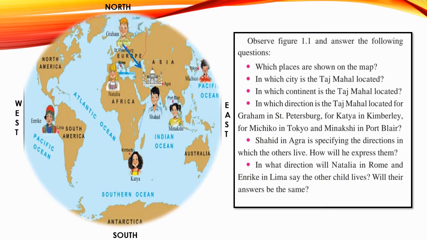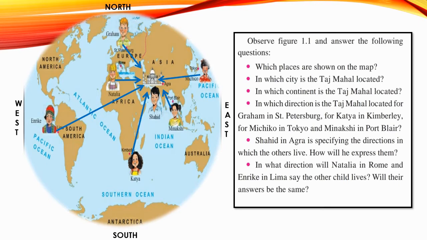Graham, Katia, Michiko, Natalia, Enrique, Minakshi and Shahid have answered the above questions differently using directions and subdirections. In the given map, which monument is shown? Yes, it is the Taj Mahal, which is one of the 7 wonders in India. Students, where is the Taj Mahal located? Yes, it is located in Agra, which is in Delhi. Delhi is the capital city of India.